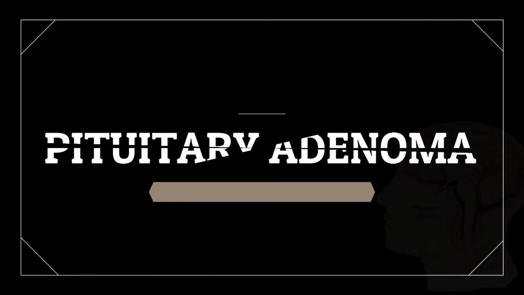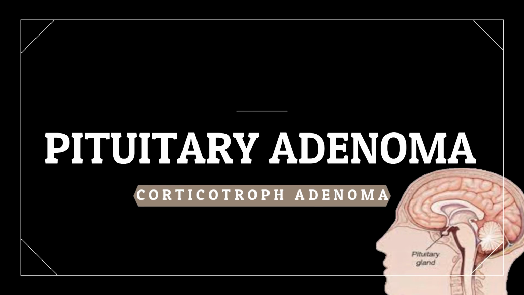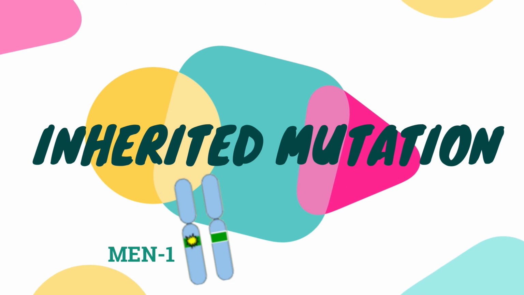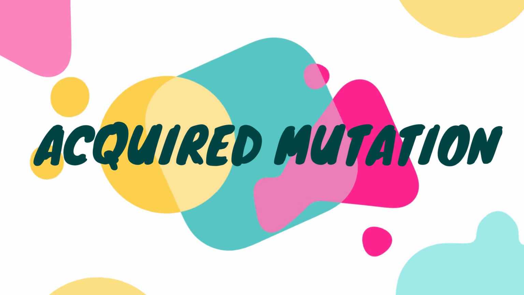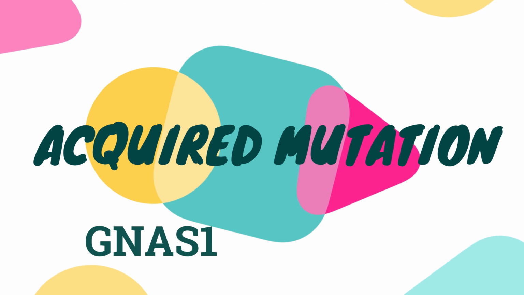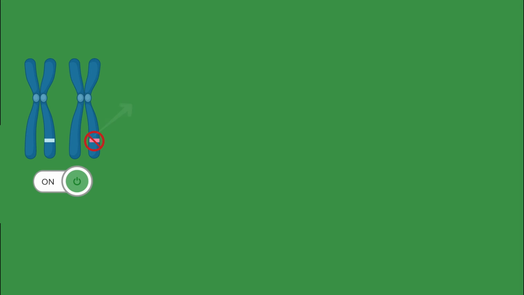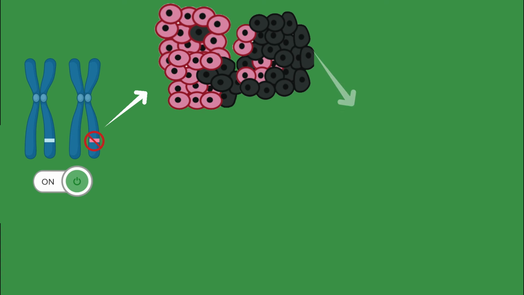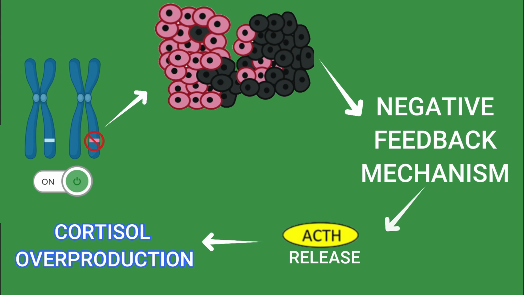Pituitary adenoma, or more specifically corticotroph adenoma, can be either inherited or acquired based on the type of gene mutation involved. Inherited mutation may involve gene MEN1 and gene CDKN1B, while the acquired mutation may involve changes in gene GNAS1 and gene AIP. This mutation may turn on the oncogenes and cause cells in the pituitary gland to grow and divide uncontrollably. That will later affect the negative feedback mechanism that regulates ACTH hormone release and eventually result in the overproduction of cortisol by adrenal gland.